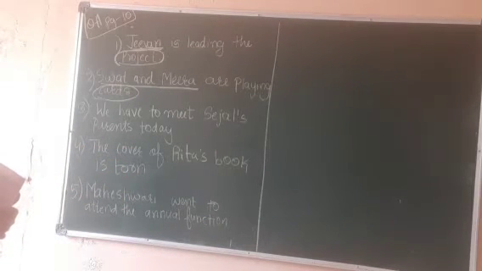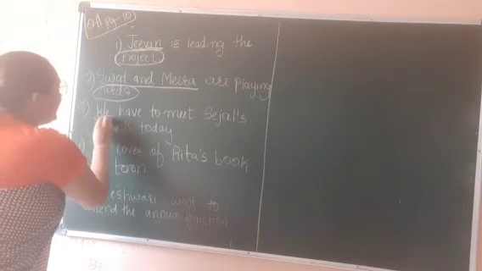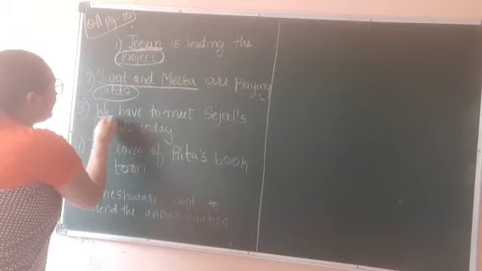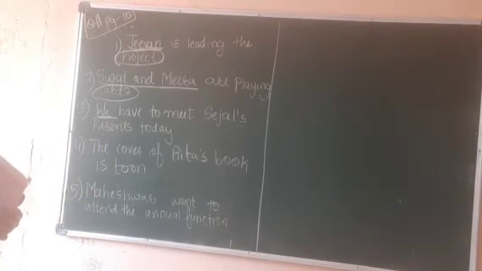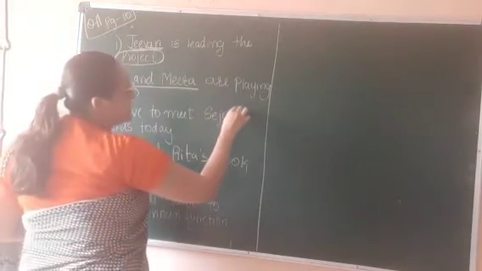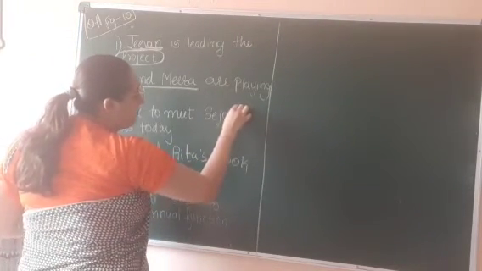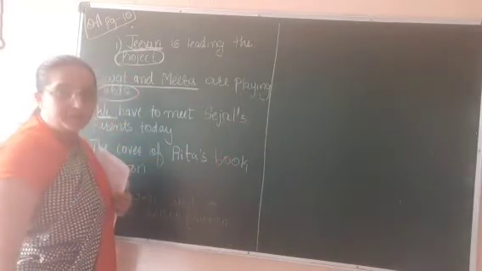Okay students. Now next, we have to meet Sejal's parents today. Now we have to meet means who is going to perform an action? We, right? So we will underline we as it is nominative case. Going to meet Sejal's. Now students, in this word, apostrophe s is there, right?